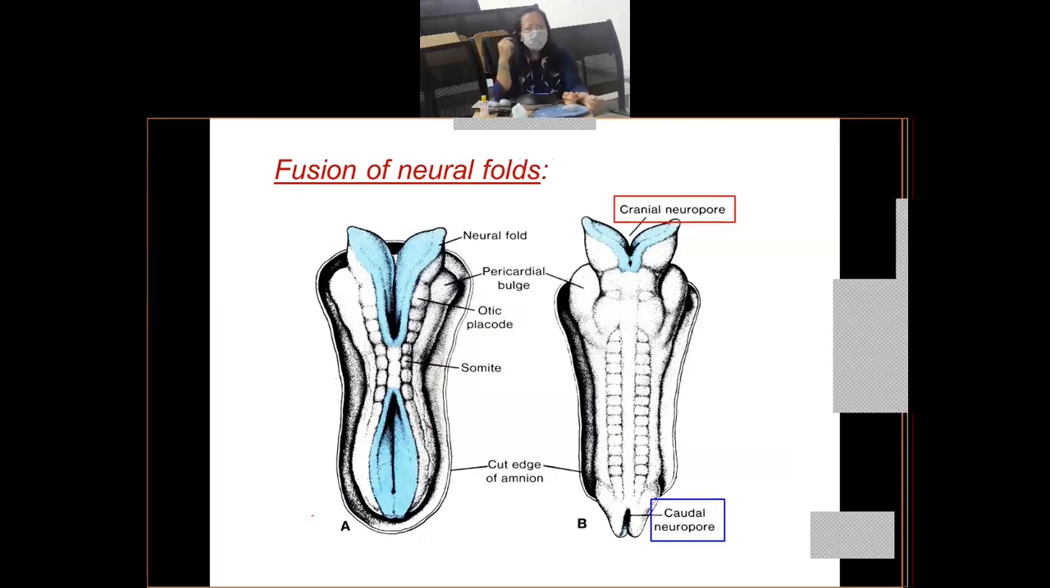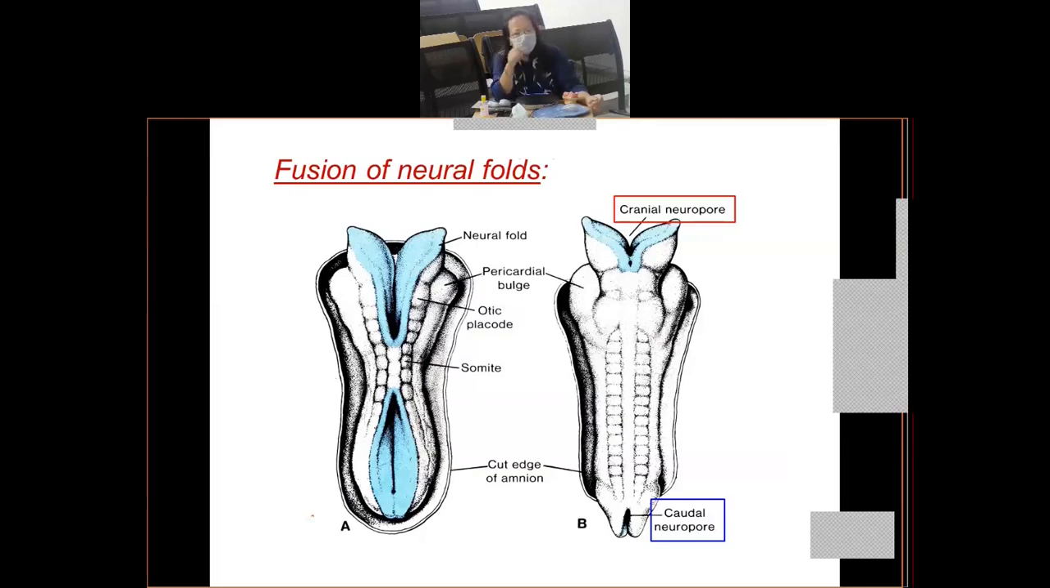You can see in slide B that more or less the neural folds have fused with each other throughout the length of the neural tube except at the ends, where the opening is still open. At the cranial end of the neural tube, you have the anterior or cranial neuropore which is still open, and at the posterior end you have the caudal or posterior neuropore which is still open and is in communication with the amniotic cavity.